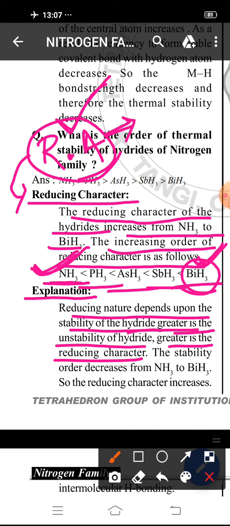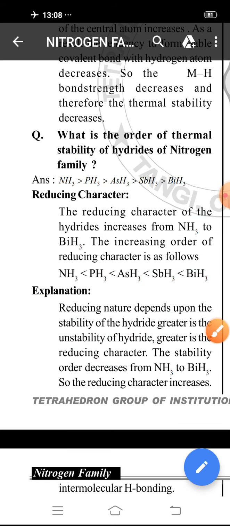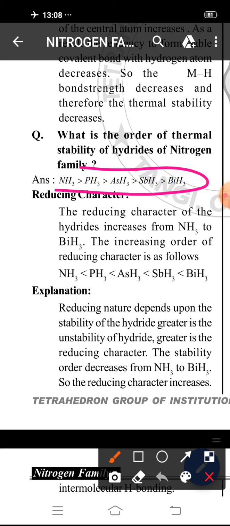We already told that greater is the instability of the hydride, greater is the reducing character. That means if the stability of the hydride is less, then the reducing character will be greater. We already discussed previously that BiH3 is less thermally stable and NH3 is the most thermally stable.